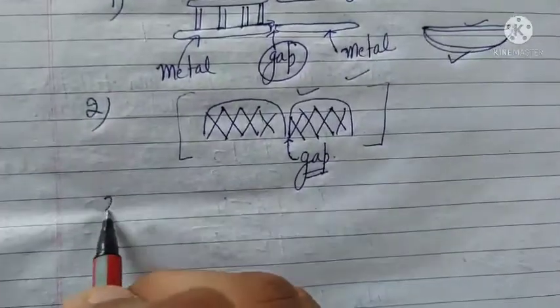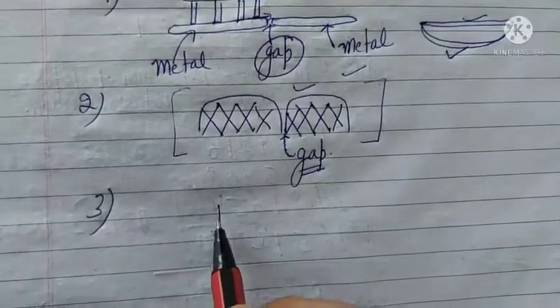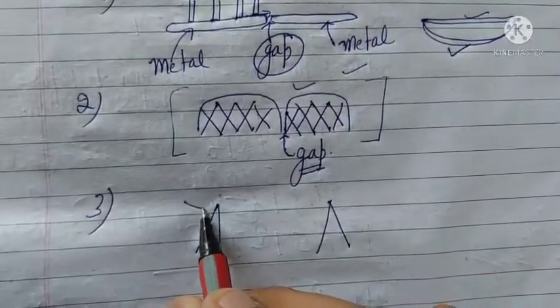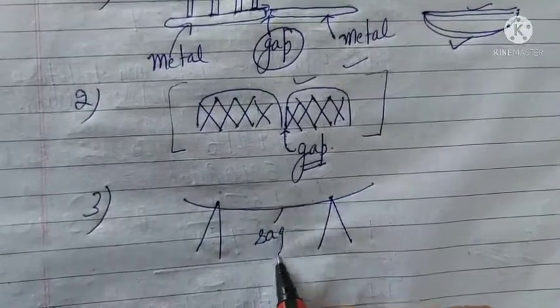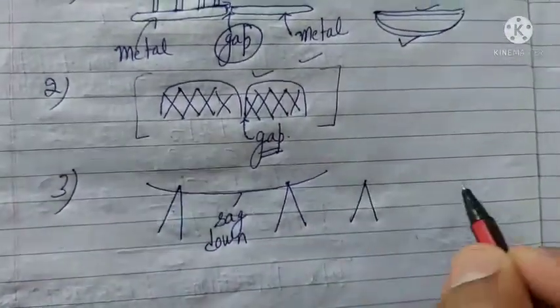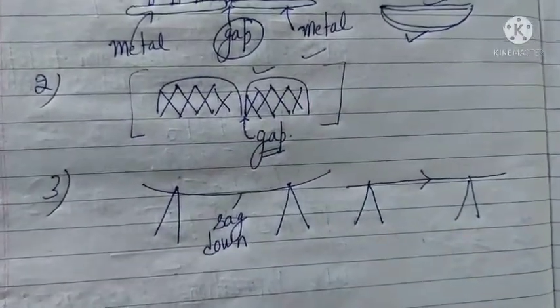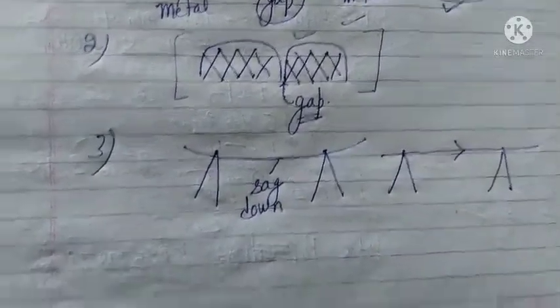And the third example where we observe expansion is in summer, when the wires going over the electric poles sag down. In winter they are tight like this, but in summer, due to expansion, they sag down.